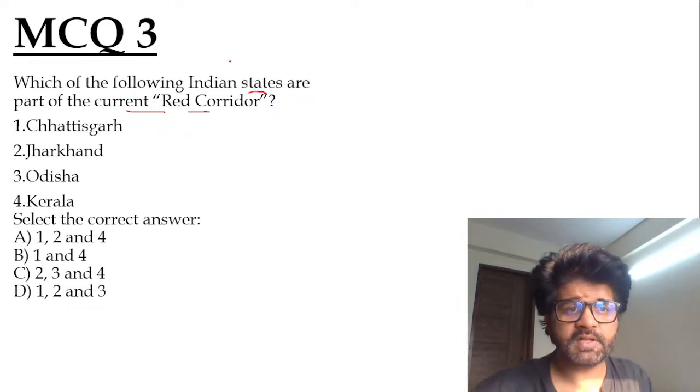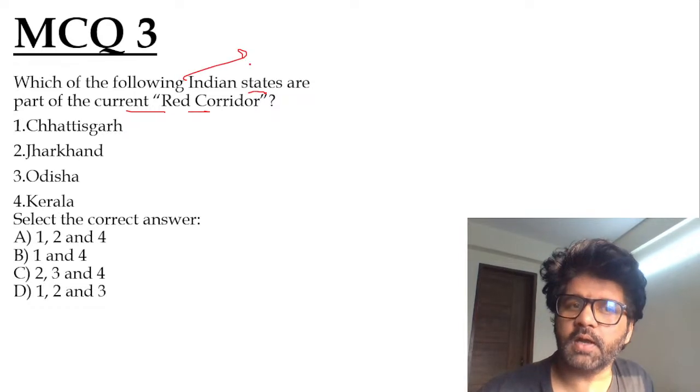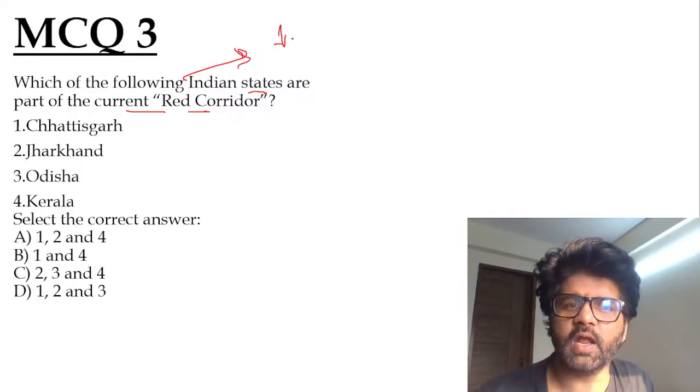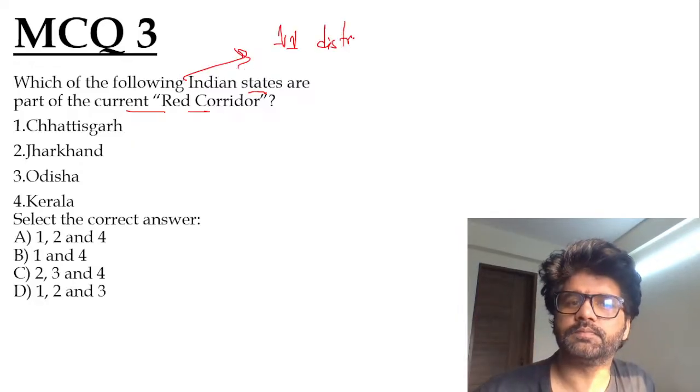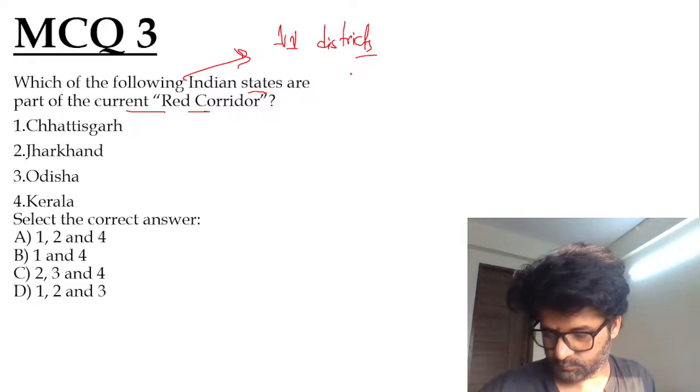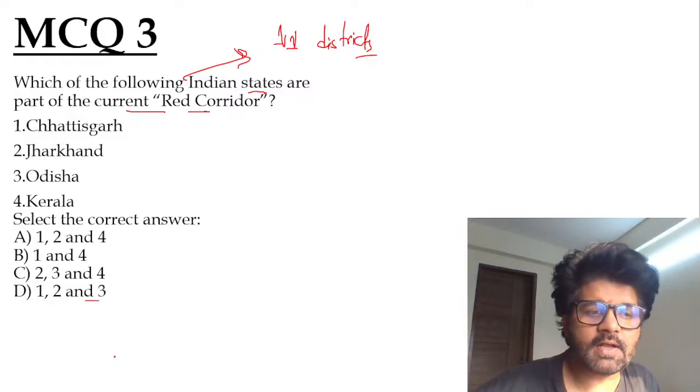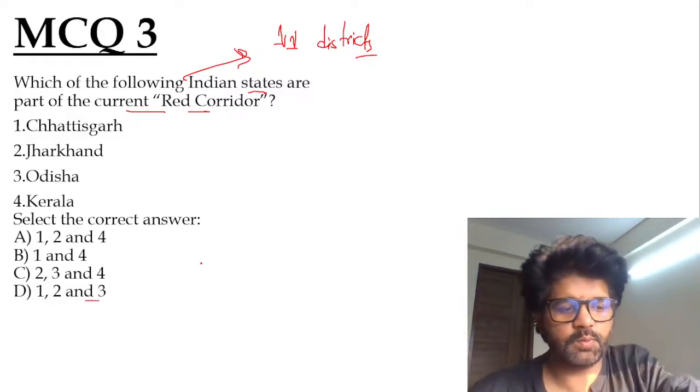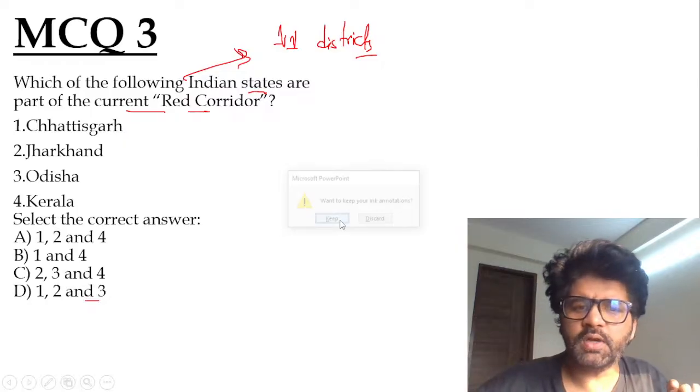Current red corridor means the map which I have shown you. The current map which we have, where we talked about 11 districts. So Iltush, Any, Harshini, Gajanan, they have given the answer. The answer is D. Kerala is not there. The current map which we have seen, it's only 11 districts.